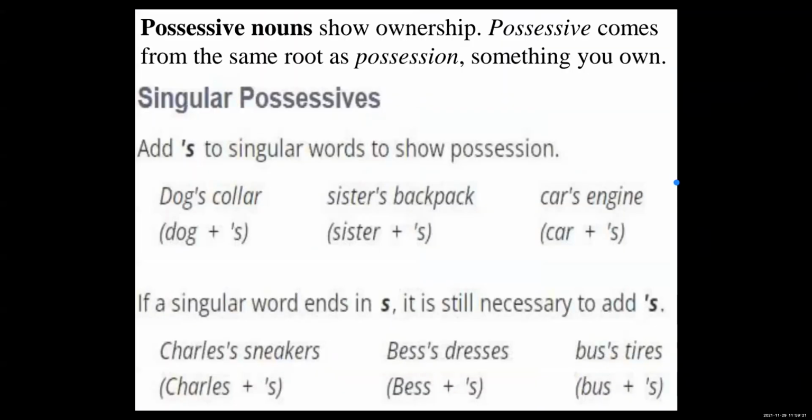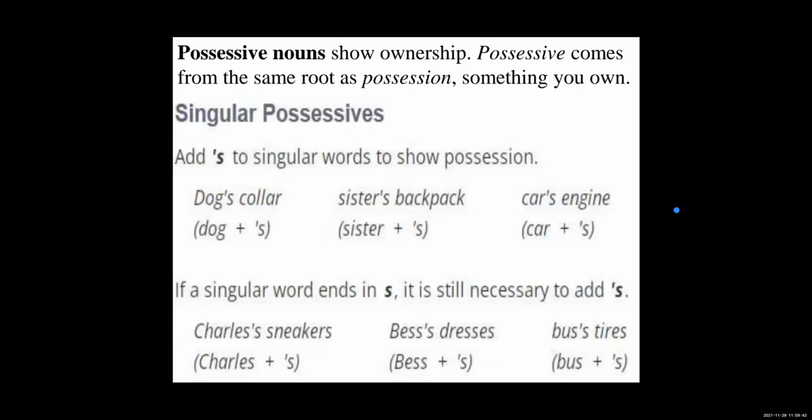Okay, now the possessive noun, here there is an example of the possessive noun. See, possessive noun shows ownership. Possessive comes from the same root as possession. Means that whatever the word is, to that only we are supposed to give the ownership. Just like your dog's collar.